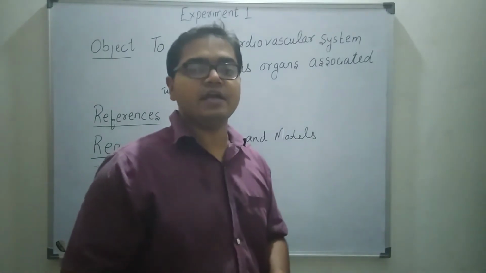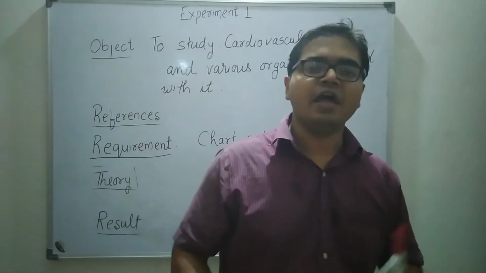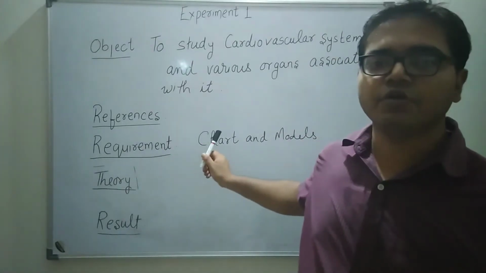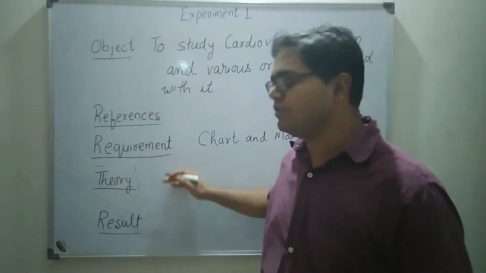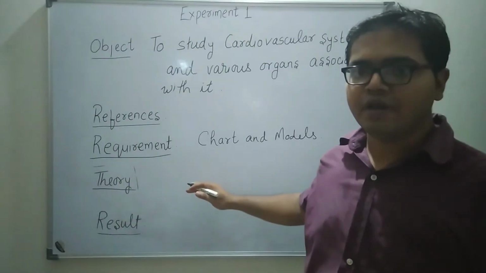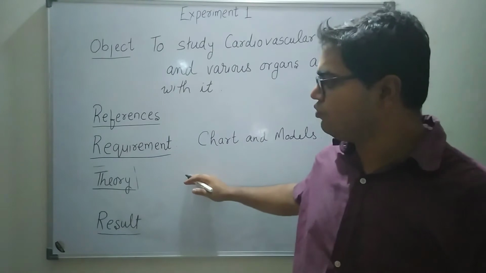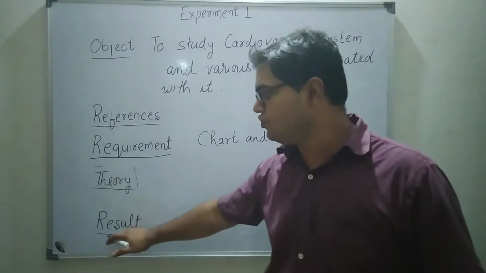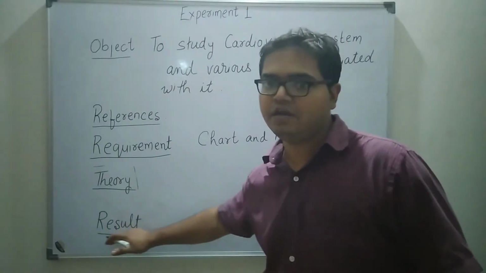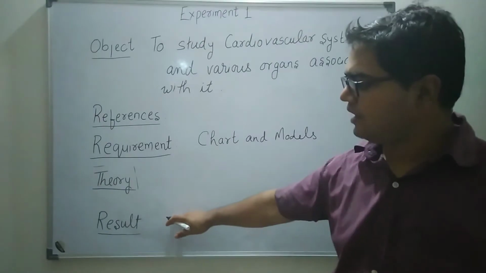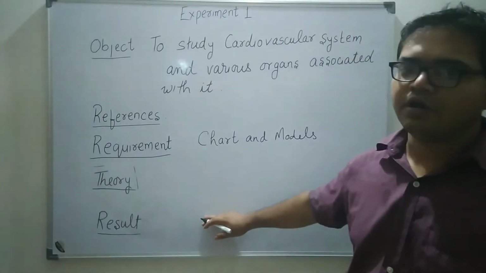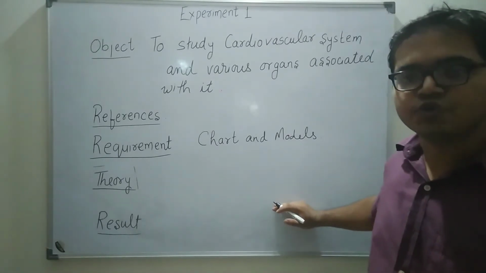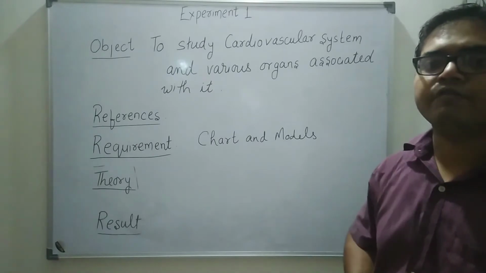Now we will study cardiovascular system in detail and you have to write the theory regarding cardiovascular system in your copy. After writing the theory, when I will teach you, then you have to complete theory in your practical file and then at the last you will write result. Result, how you will write? The study of cardiovascular system and various organs associated with it were performed.